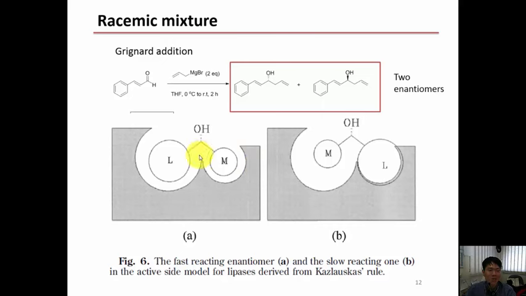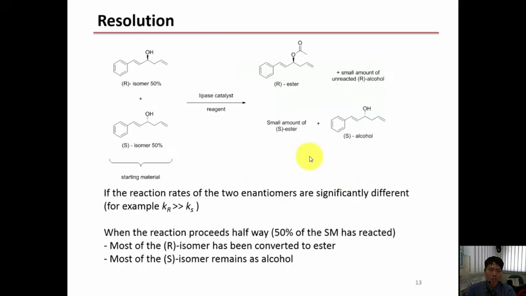Now this is a better picture for you to see. A and B, the different schemes. So this enzyme is actually asymmetrical. It is chiral itself, so both can function, but which is better? You can tell from the diagram. A certainly is the best way to fit into the model. So that's the reason why one reacts so much faster than the other one. Now if the reaction proceeds partially, like midway, then most of the R isomer will be converted into the ester, and most of the S isomer remains as an alcohol. Understand?